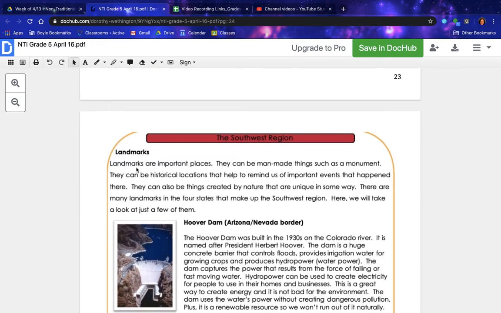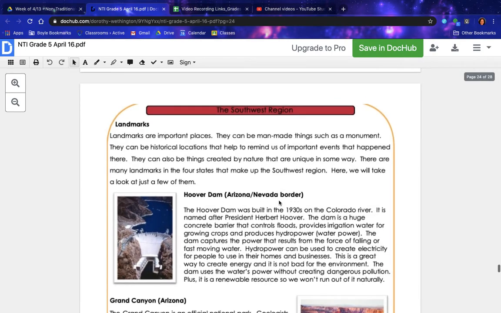Landmarks. Landmarks are important places. They can be man-made things such as a monument. They can be historical locations that help to remind us of important events that happened there. They can also be things created by nature that are unique in some way. There are many landmarks in the 4 states that make up the Southwest region. Here we will take a look at just a few of them.